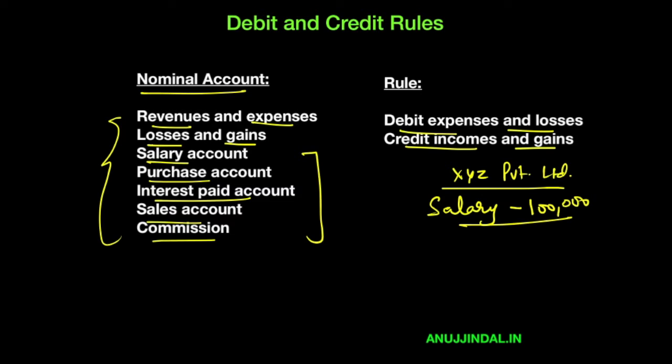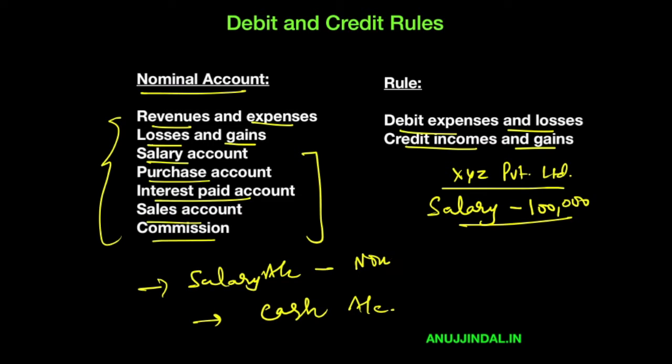Now what is going to happen? It is going to pay salary. So first, salary account is going to be affected. Second, how is it going to pay salary? It is going to pay salary in cash. So cash account is also going to be affected. So now we have determined that these two accounts are going to be affected. Salary account is a nominal account. On the other hand, cash account is a real account, as we've already understood.